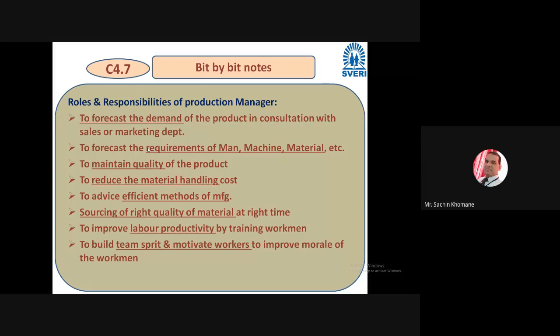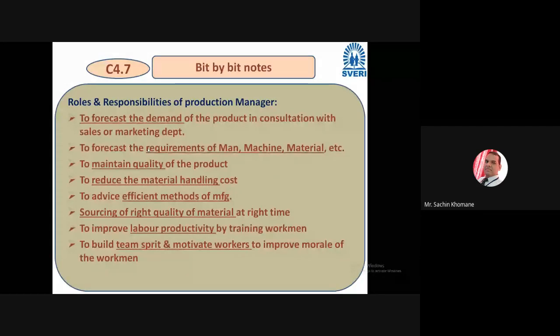Example, I am giving a certain material or this metal. Then you can ensure that yes, the right material, the right quality we have received, and obviously at the right time. If you are not getting material at the right time, then your line will stop. The production line will get stopped, and it is a loss to the organization. And as a manager, as a production manager, it's your role: the right quality material at the right time.